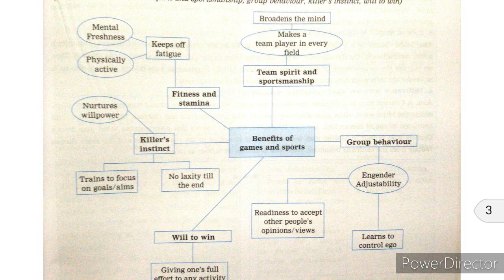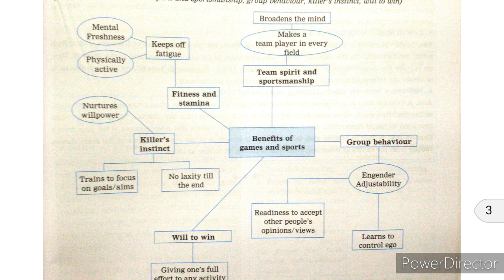When we think about the second last sub idea, it is killer's instinct. What happens? We become a focused person when we think about the benefits of games. We have to be very much focused on our goals, right? Our aims. Only then is it possible for us to win the match. Otherwise it is not possible for us to win the match, right?